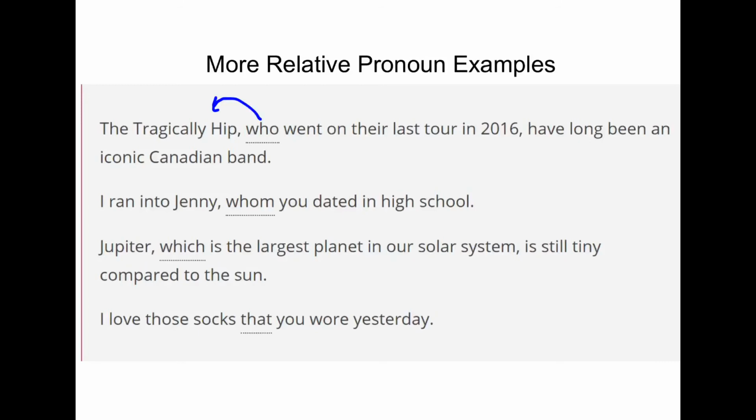I ran into Jenny, whom you dated in high school. Jupiter, which is the largest planet in our solar system, is still tiny compared to the sun. I love those socks that you wore yesterday. In each one of these cases, the relative pronoun is referring back to a noun in front of it. And it's either the beginning of a relative clause or even the subject of a relative clause that gives extra information about that noun.